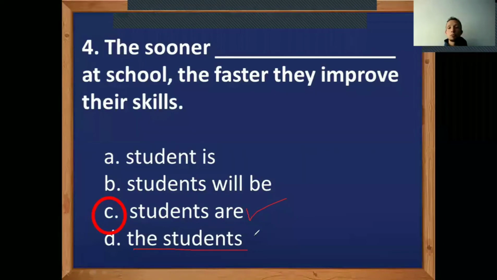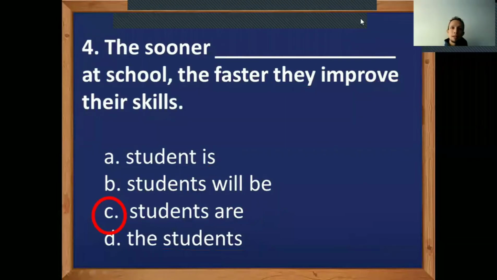Option A is in singular, and the sentence is given in plural. Option B is indicating a future which is not established in this sentence and is incorrect to be used in this kind of sentence. For that reason, students are is the only one that is correctly organized, the only one that matches with plural and with present too.